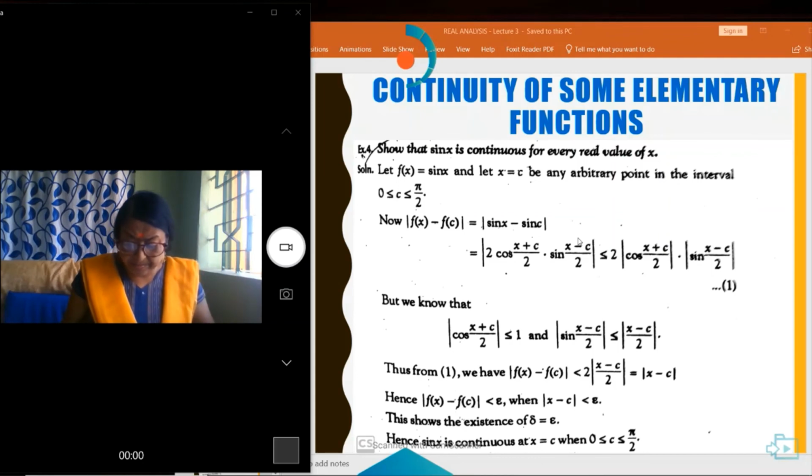Hence, the function is continuous, where c lies between 0 and 90 degrees.